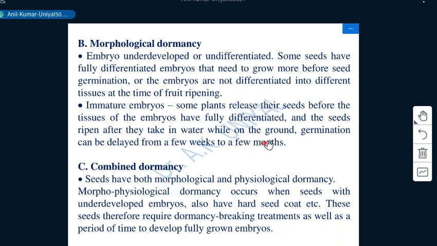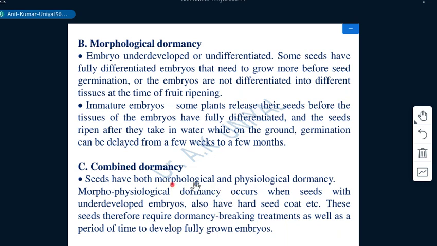Now we have the next category, that is combined dormancy, in which both a hard seed coat and an immature embryo are present in the seed. It could be double dormancy or combined dormancy.